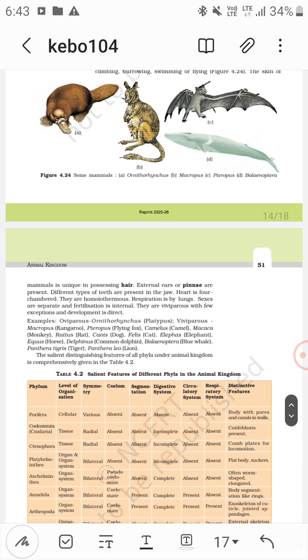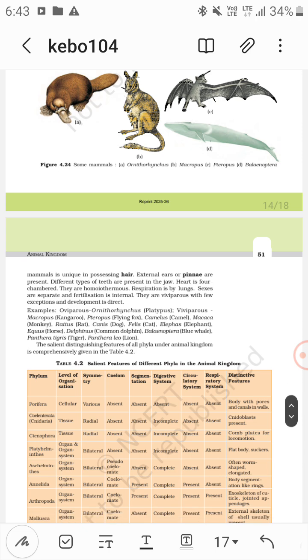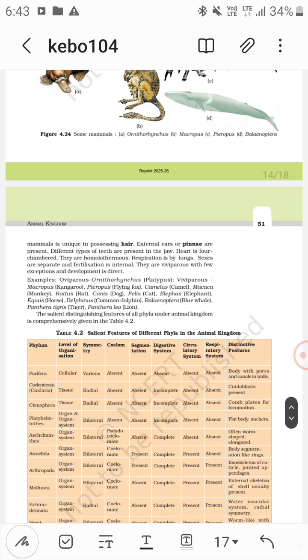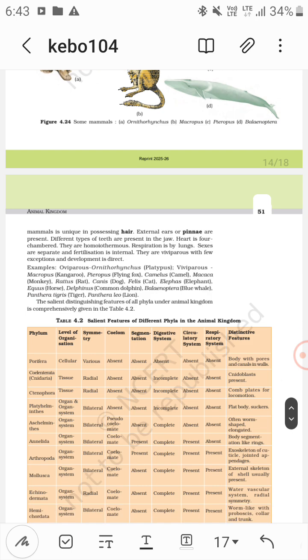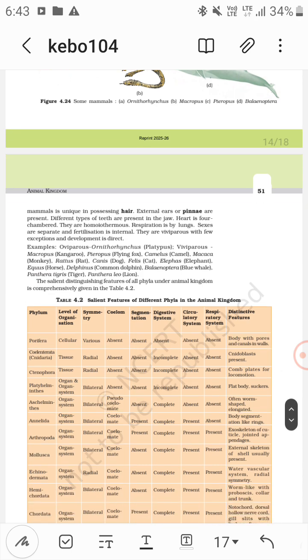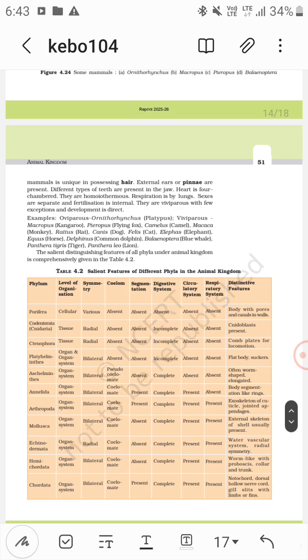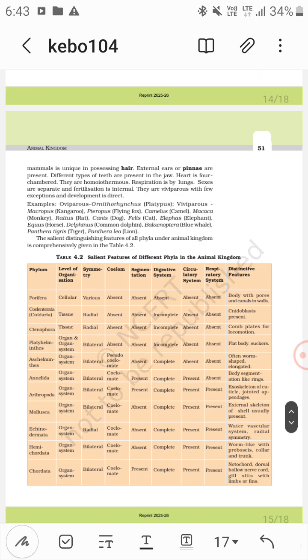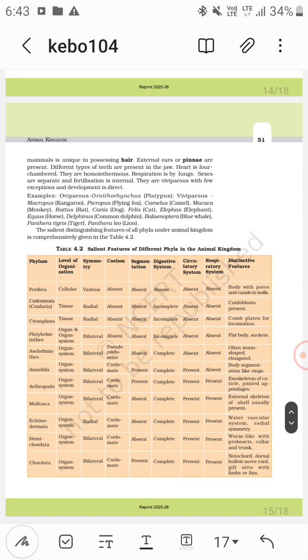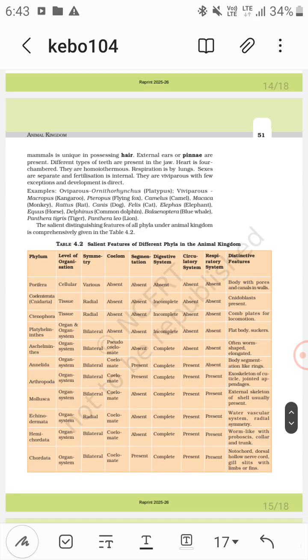They possess external ear, pinna. They have different types of teeth. They are homeothermous and viviparous, with the exception of Ornithorhynchus, that is platypus, which is oviparous, right? Development is direct.